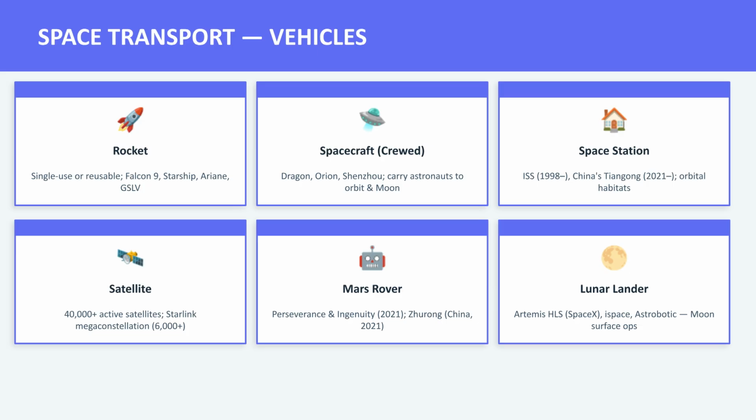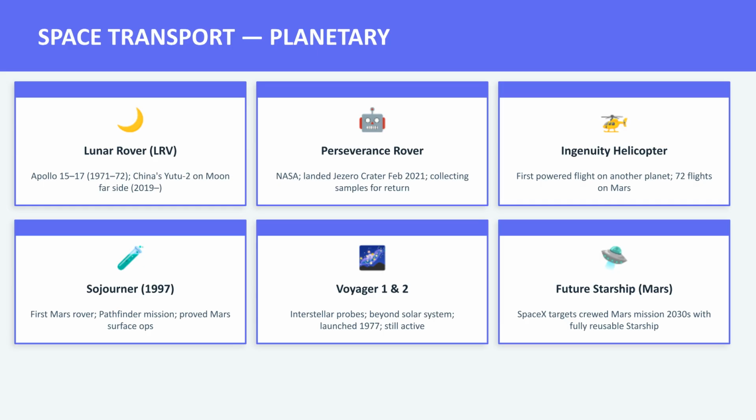Space vehicles include rockets for launch, crewed spacecraft, and orbital habitats like the International Space Station. Satellites and rovers facilitate communication and deep space exploration. Planetary transport vehicles, such as lunar and Mars rovers, allow mobility on extraterrestrial surfaces. Ingenuity, the helicopter on Mars, demonstrated the first powered flight on another planet.